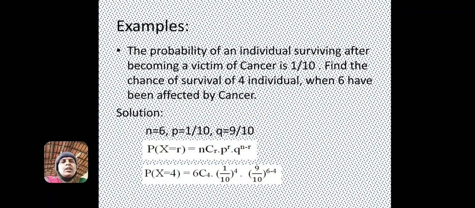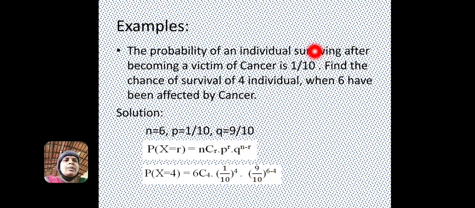Example: the probability of an individual surviving after becoming a victim of cancer is 1 by 10. Find the chance of survival of 4 individuals when 6 have been affected by cancer. So, the total is 6, r is 4, and the probability of surviving is 1 by 10, which is given in the problem.